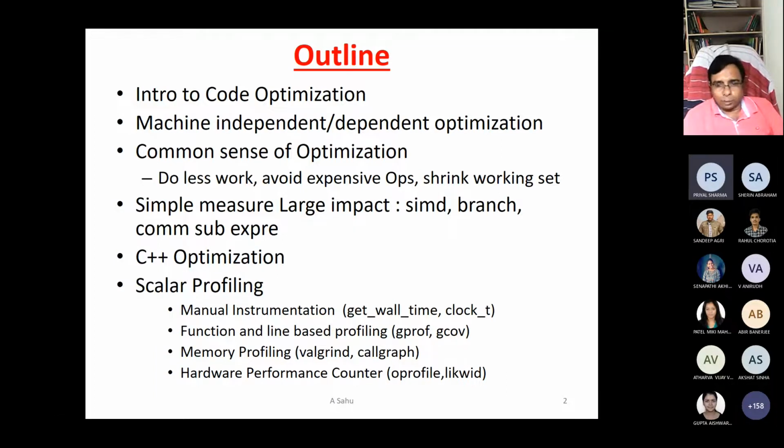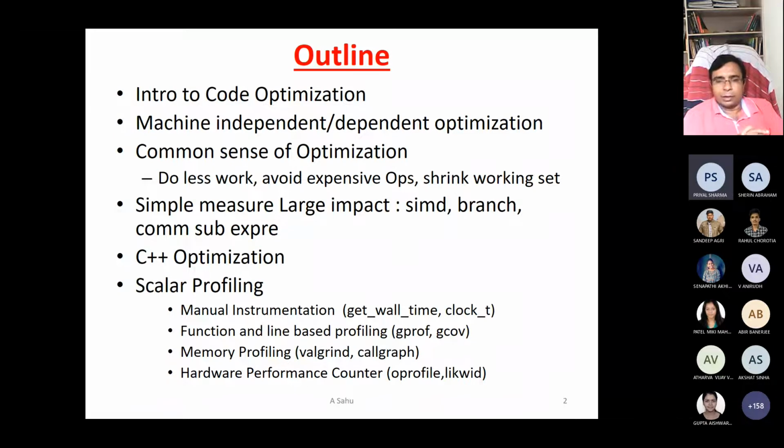So, introduction to code optimizations, then machine independent or dependent optimizations. Some optimizations are machine independent, some are machine dependent. Machine independent optimizations we should implement regardless of the underlying machine. There are many common sense optimizations: do less work, avoid expensive operations, shrink the working set. Simple measures but with large impact.